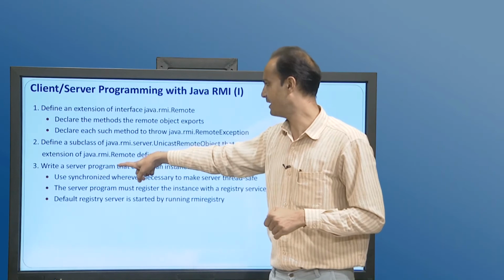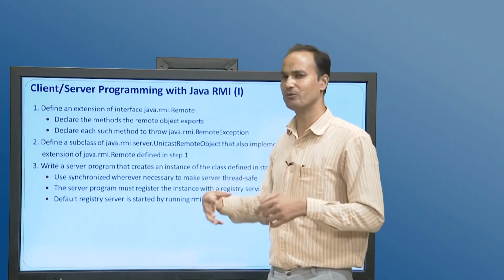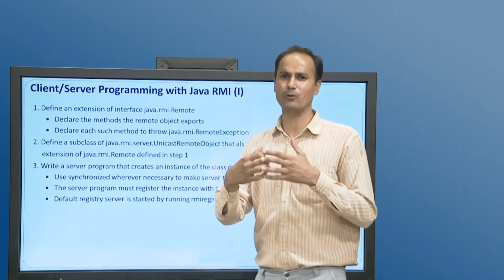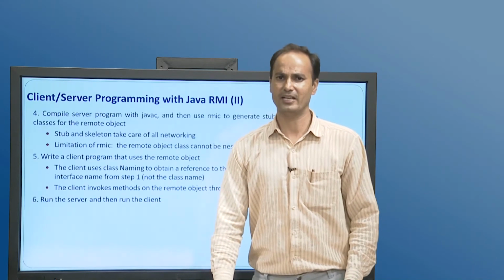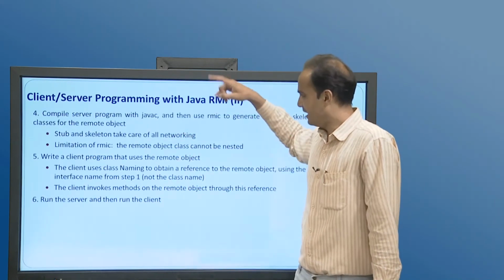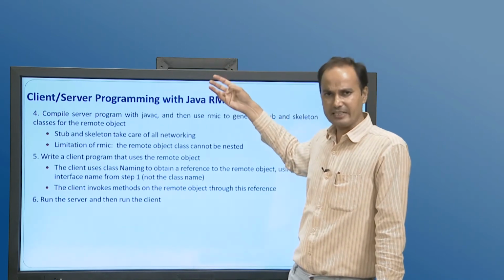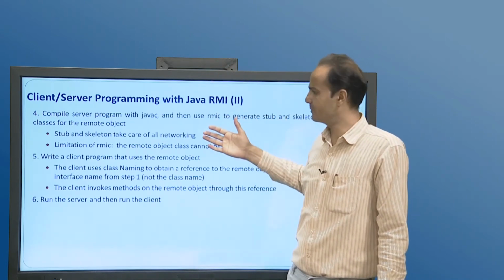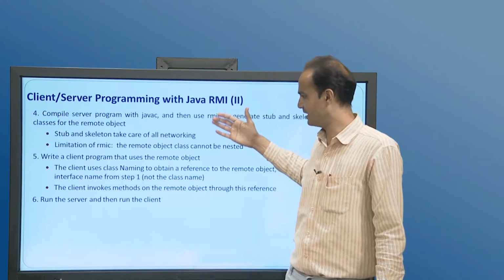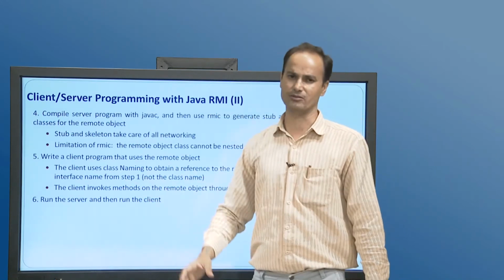After that, we will write a server program, in which we will provide the other functionality as required by the programmer. Then after, we will write the client program, compile the client and server, and create the stub as we discussed in the steps. Then, at last, we will start the RMI registry and execute the server program.